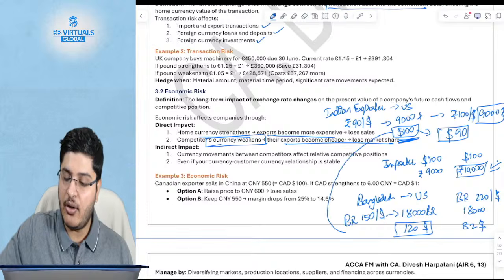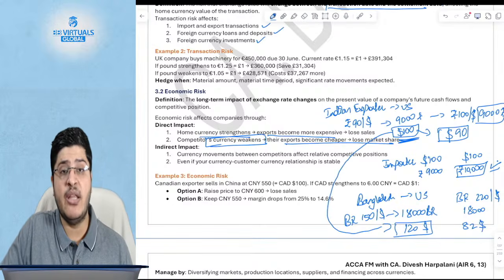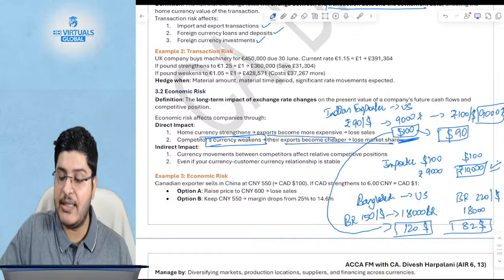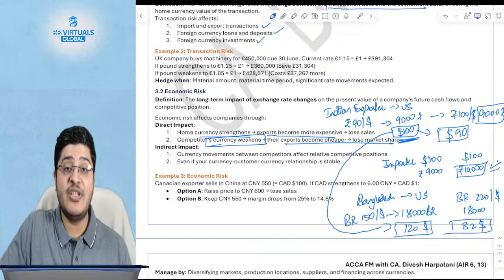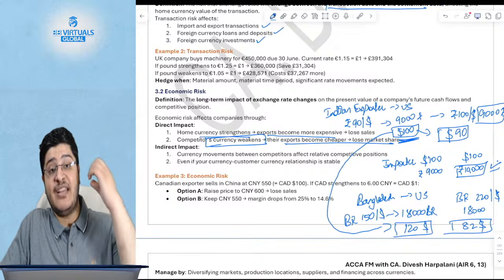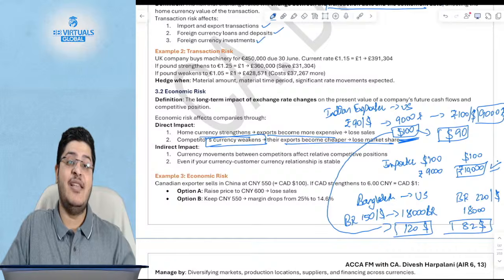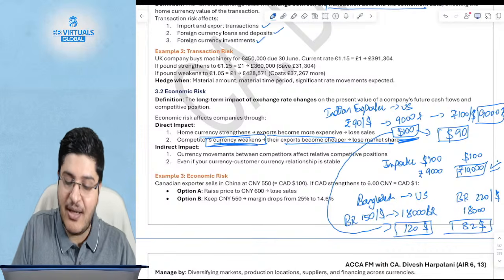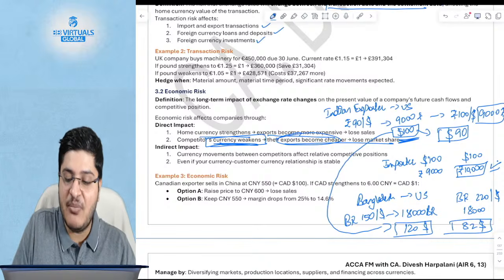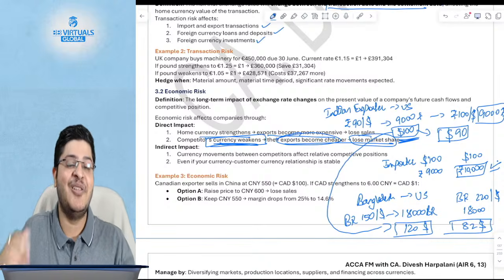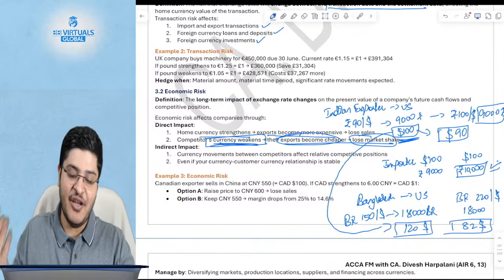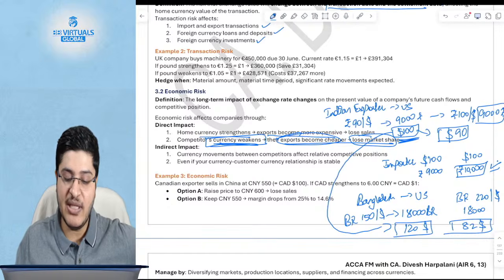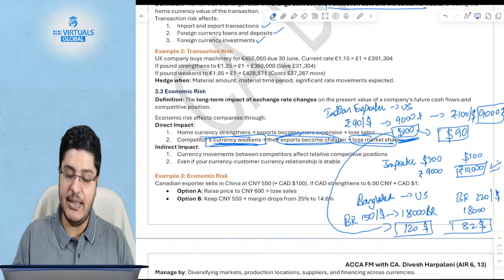You were selling at $100, which was cheaper than the Bangladeshi exporter who was selling at $120. But because the Bangladeshi currency has now depreciated, the Bangladeshi goods are available at $82. Despite the fact that the Indian exchange rate has not changed, the Bangladeshi goods have become cheaper. This is not your fault. The fact that the competitor's currency has weakened, their exports have become cheaper, which means you as an Indian will lose market share despite any fault of yours. This is unfortunately the problem. Okay, so this is an example of economic risk.